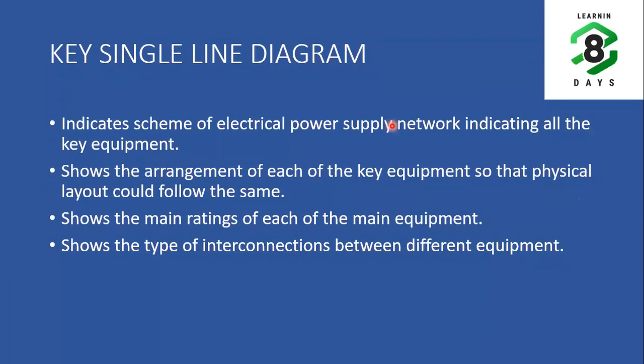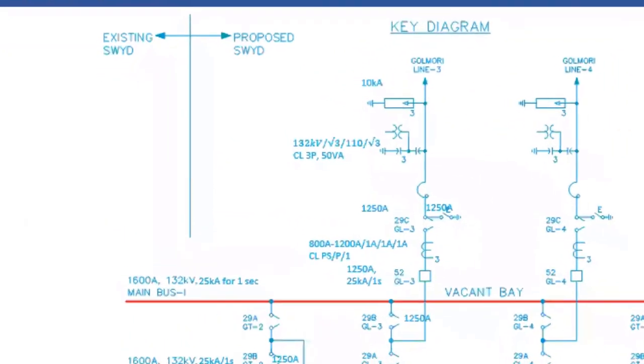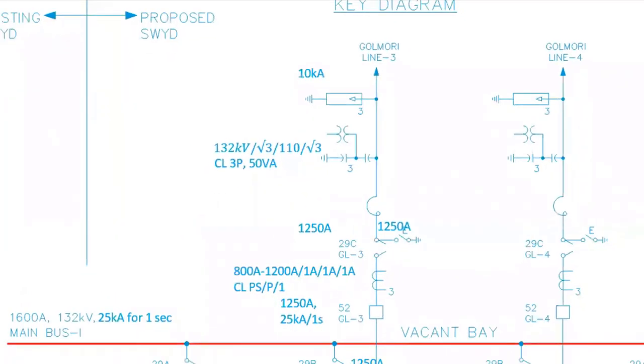So now we will see key single line diagram. So key single line diagram basically represents a single line network. Actually, each three phase is represented as one single line, and it indicates basically the electrical power supply network of all the key equipment. And it also shows the arrangement of the equipment so that we can follow the physical layout. And it also gives the main ratings of the equipment, like key ratings. And it will also give the interconnections between different equipment. This is a typical single line diagram. So here there are different switching schemes available for substation.